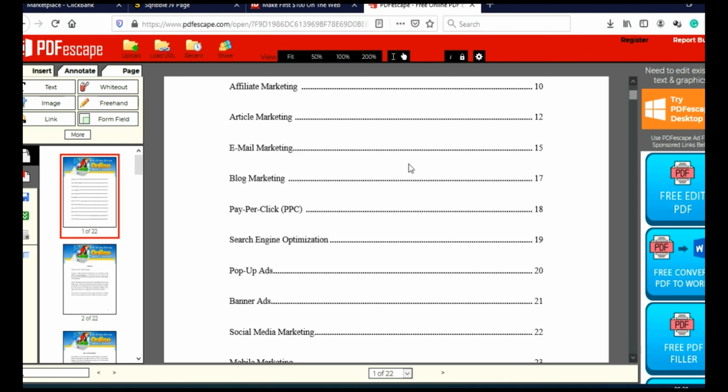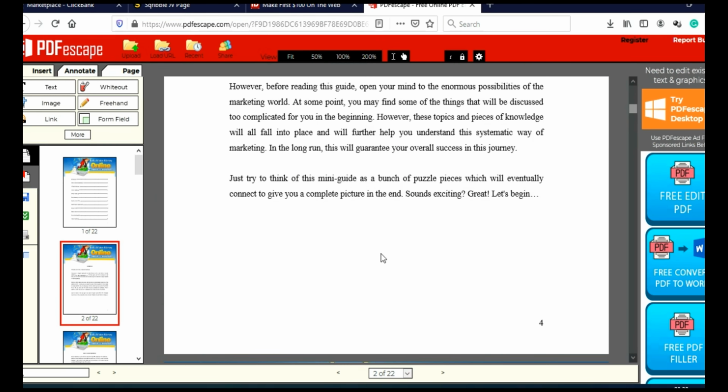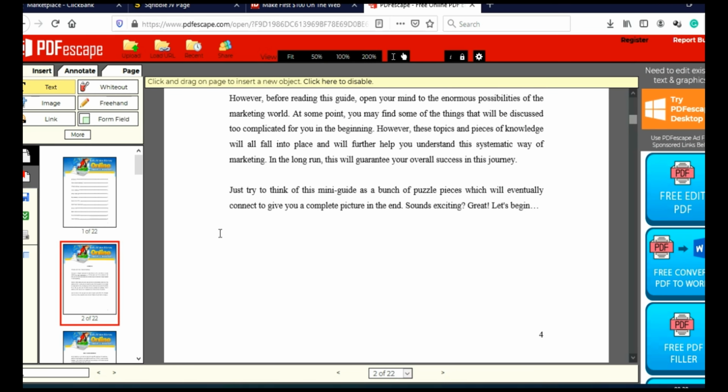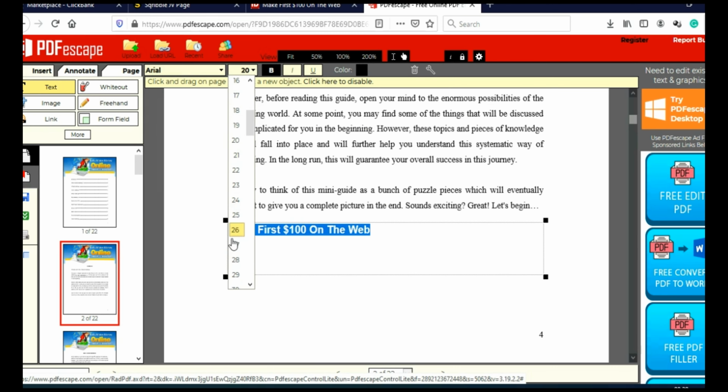And what you need to do, you need to add call to action to this ebook. And I usually add that on the bottom of the page. So what you need to do, you need to click here on text, and I'm going to, let's say, add text here. And I'm going to say something like this: make first 100 on the web. So I will highlight this and I will make it bold and I will enlarge this. Let's say 20. Okay, that is too small. I will make it bigger. Let's say 30, for example.